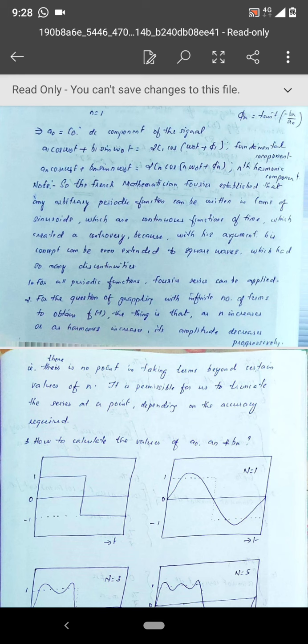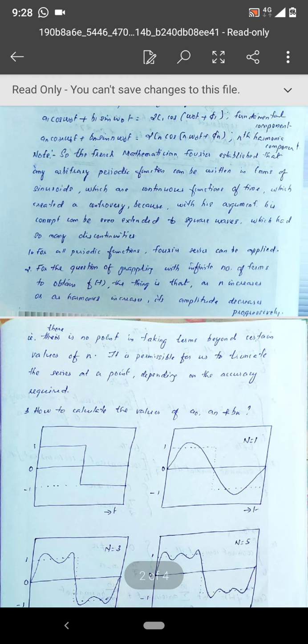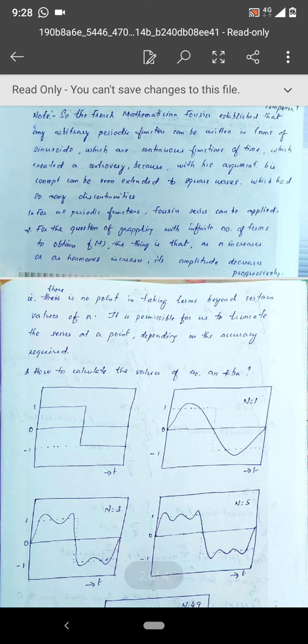That is, what is known is that Fourier series is defined for all periodic functions. And the answer to the second question is that you can truncate the series at an appropriate point depending upon the accuracy you require. I'll explain using the waveforms which I have drawn in the notes itself.